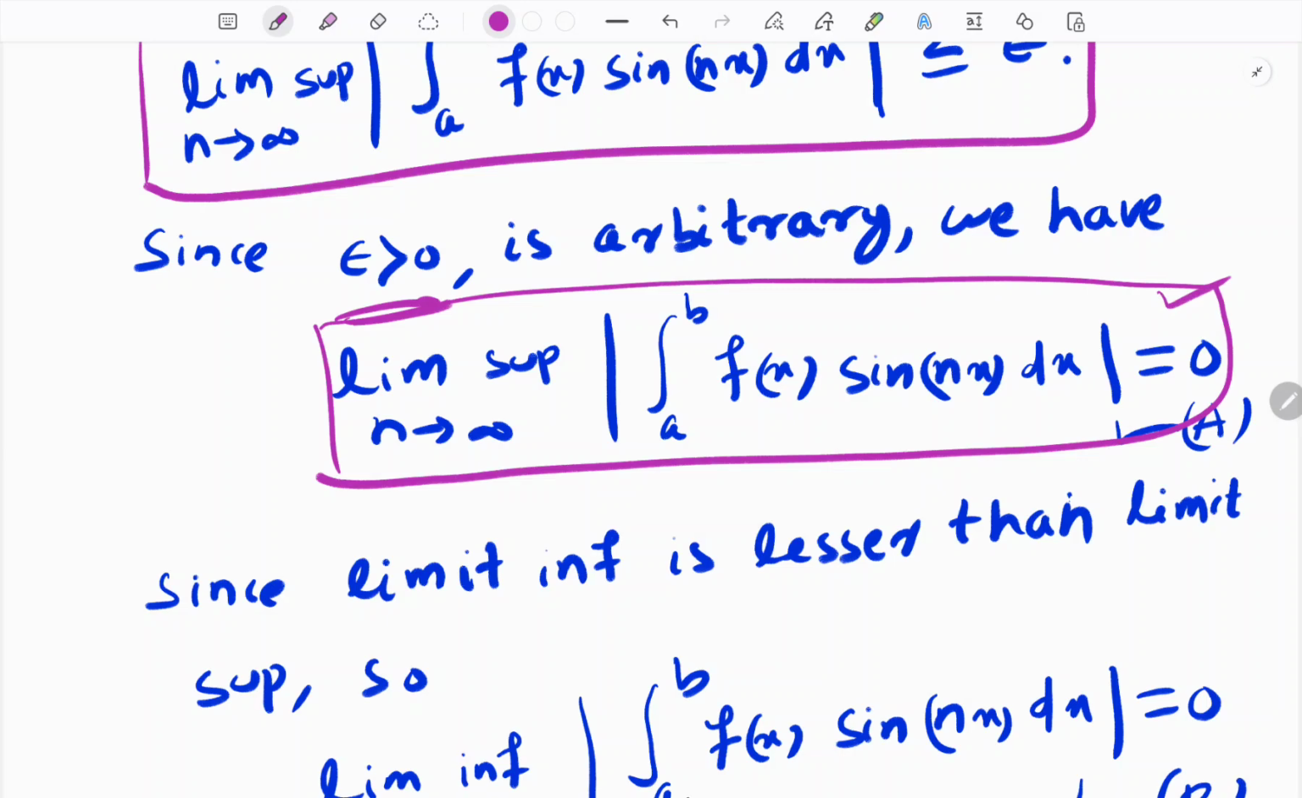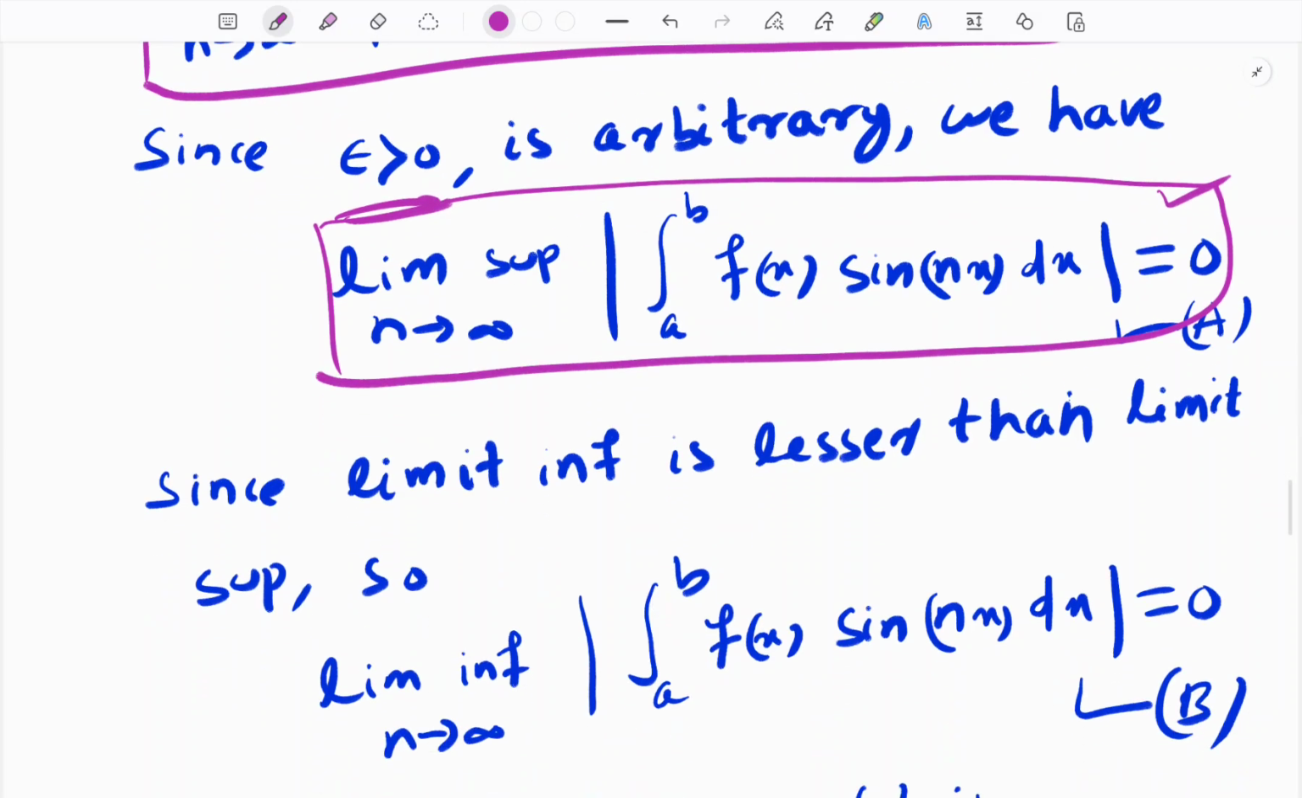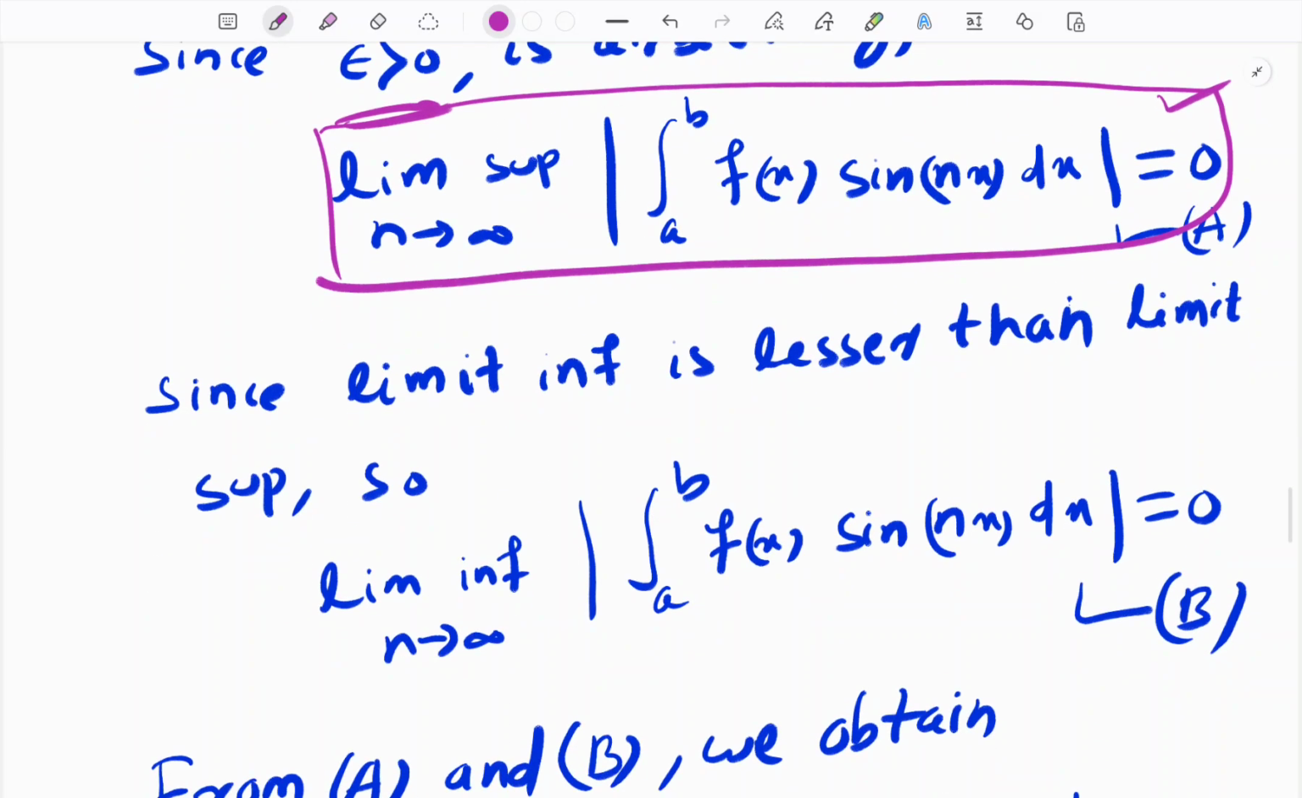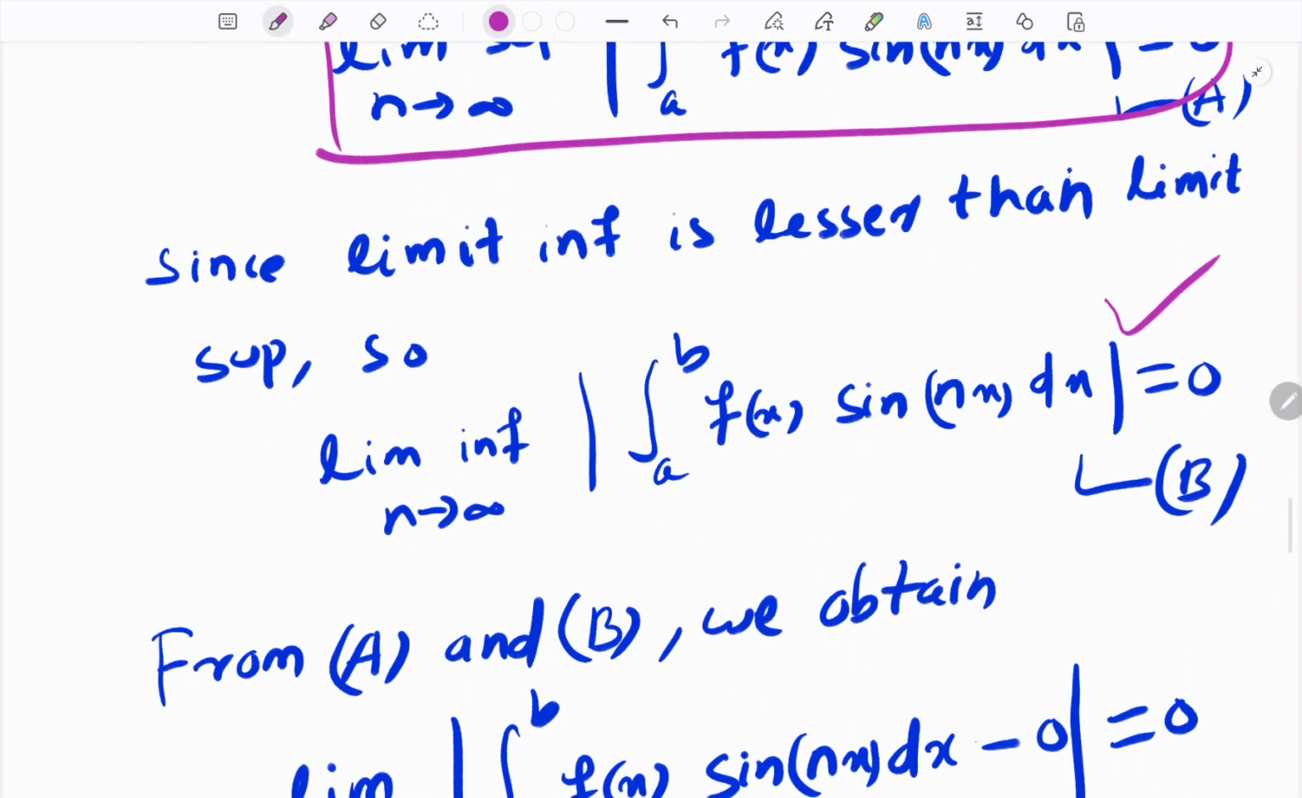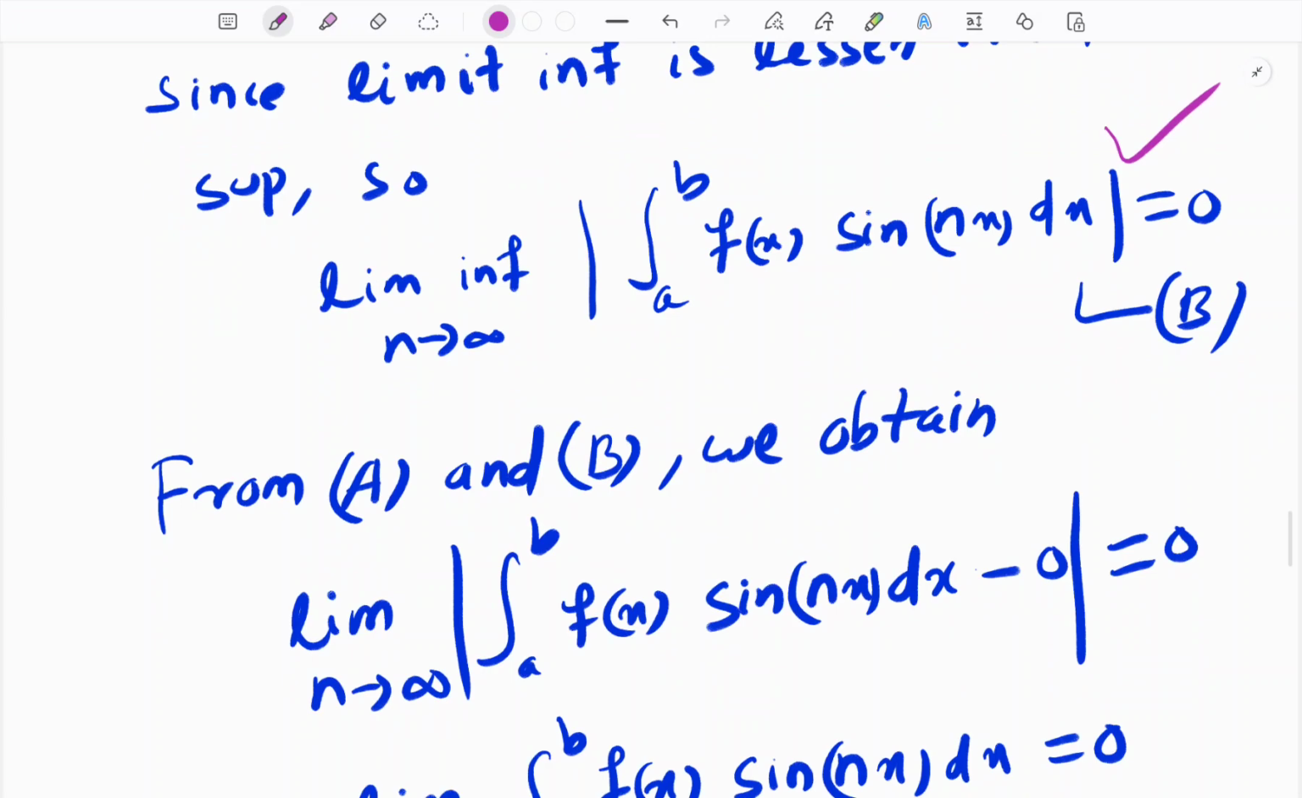We have proved that the limit supremum is 0, but we know that the limit infimum is always less than or equal to the limit supremum. Since the limit supremum is 0 and the quantity has a modulus, meaning it is non-negative, the limit infimum is also 0. Therefore, from a and b we get that the limit supremum and limit infimum are both 0, so the limit of this function exists and is also equal to 0.